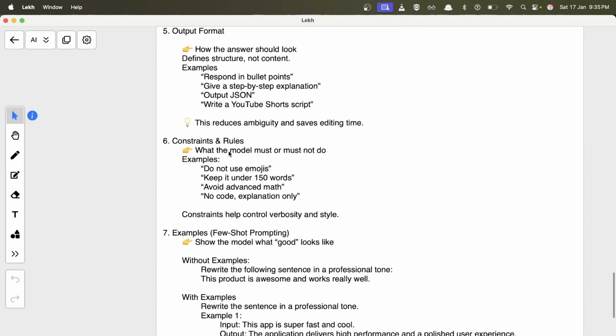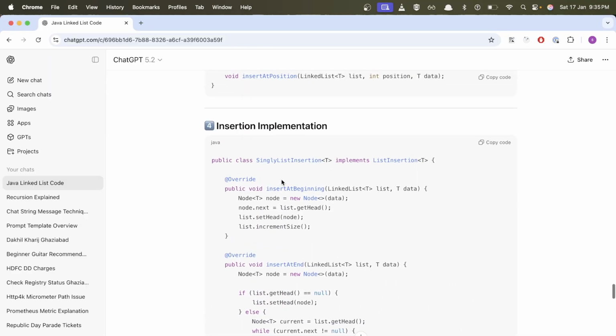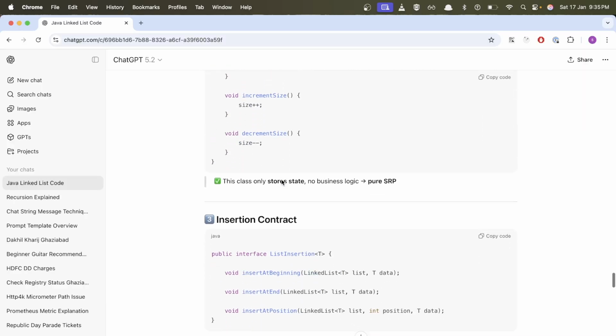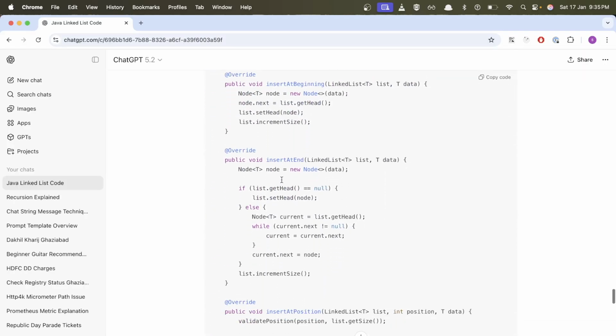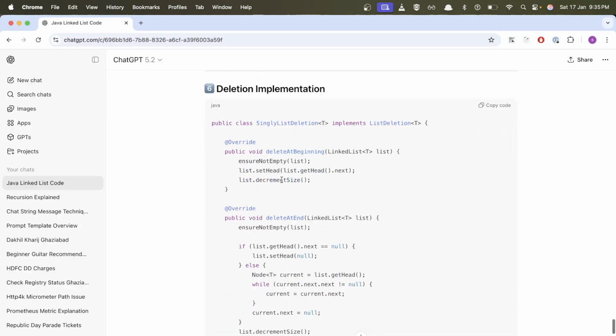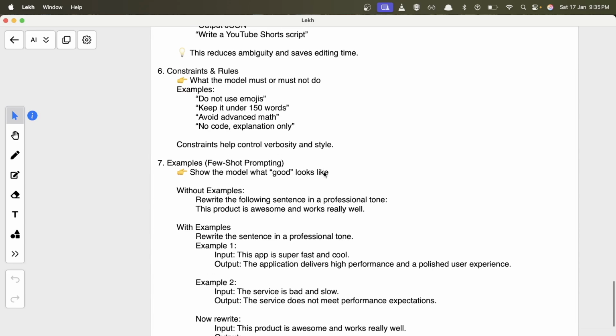Then you can provide constraints as well, right? Like do not use emojis, do not use comments. I think it has written comments here by default. Usually they write comments by default, but they haven't in this case. But if you use Copilot and Roo Code and things like that, generally they write comments along with the code in the files. So you can just say do not write any comments, follow SOLID principles, follow DRY principles and all those things. Maybe advanced with no code, explanation only, whatever you want. You can just put the constraint here, maybe number of words, whatever you want the constraint to be.